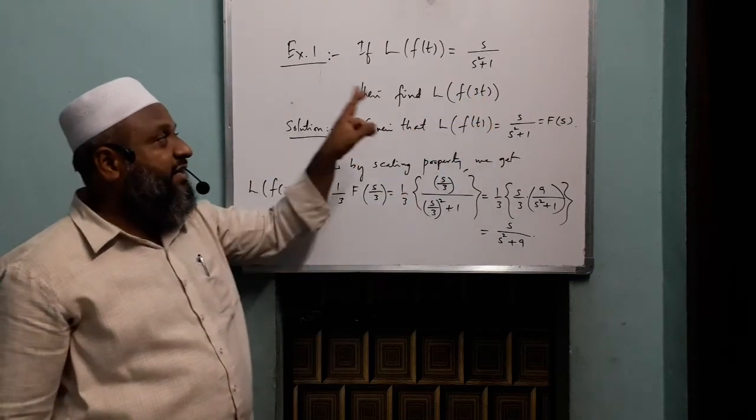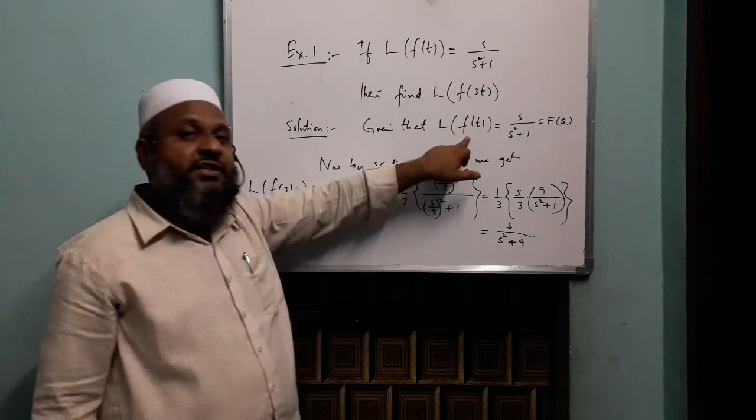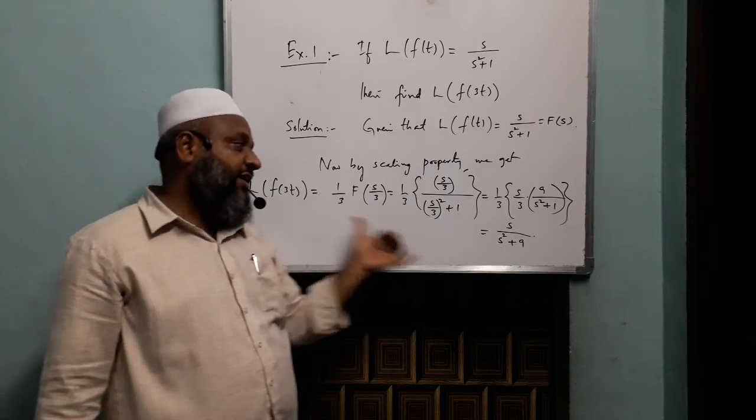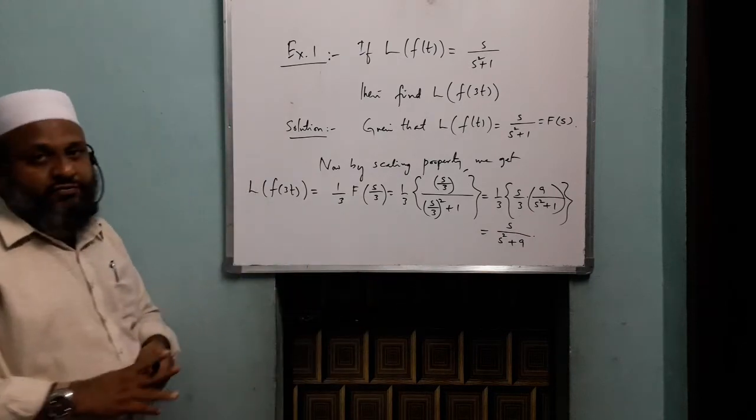F of t is cos t, I said here. Okay, f of t is cos t. So f of 3t will be cos 3t, and the Laplace transform of cos 3t is nothing but s by s square plus 9. It's verified. Now you can take the screenshot for this one.